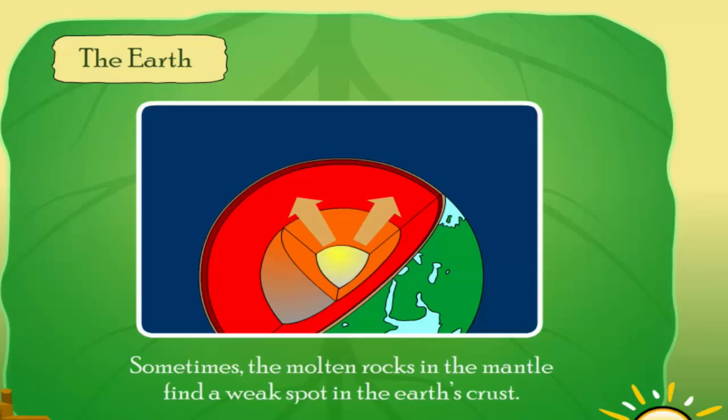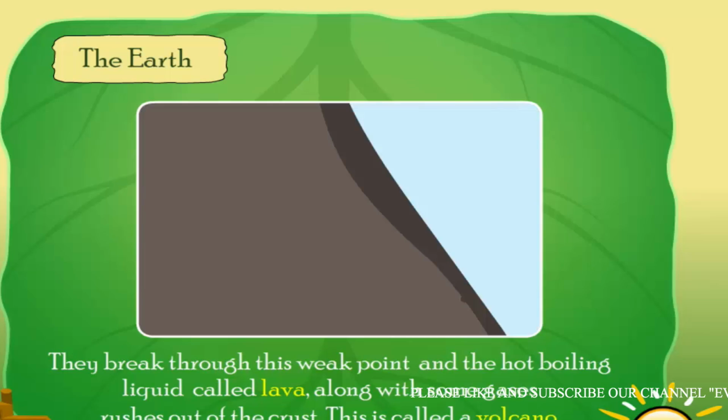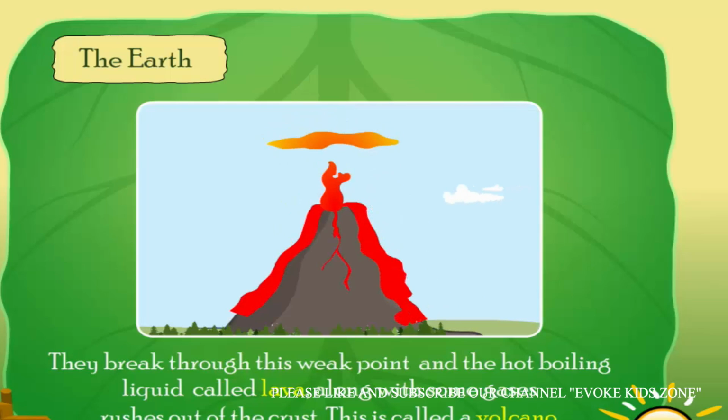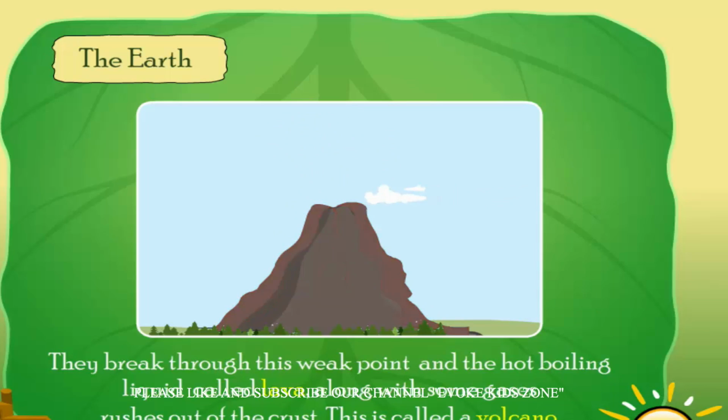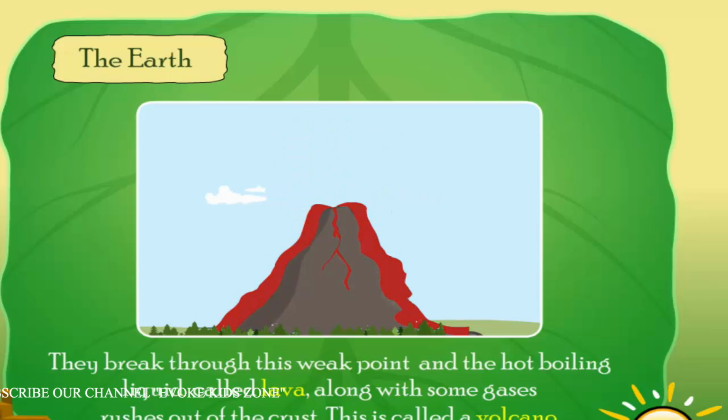Sometimes the molten rocks in the mantle find a weak spot in the Earth's crust. They break through this weak point and the hot boiling liquid called lava, along with some gases, rushes out of the crust. This is called a volcano.